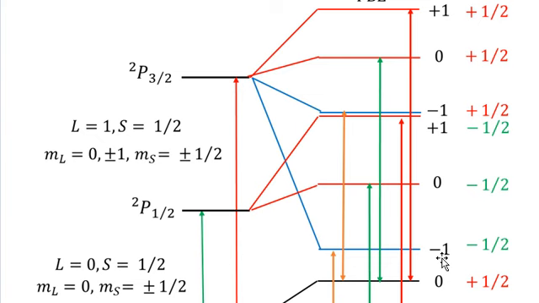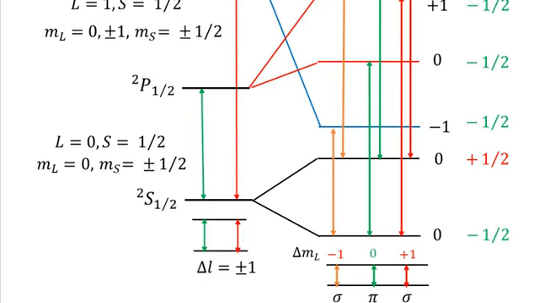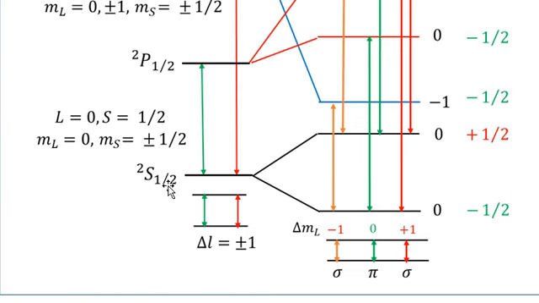Okay, so let me now explain the ground state of the sodium atom. You know that the ground state is 2S1/2, and for this state we have L equal to 0, and since we are discussing the sodium atom in its ground state, which has only one electron, the capital S will be equal to half. So capital L is the orbital quantum number, which is L equal to 0, and capital S is the spin quantum number, which is S equal to half. And the corresponding magnetic quantum number ML will be equal to 0.